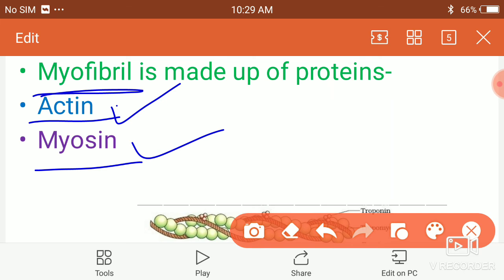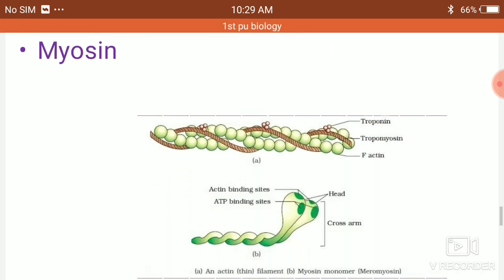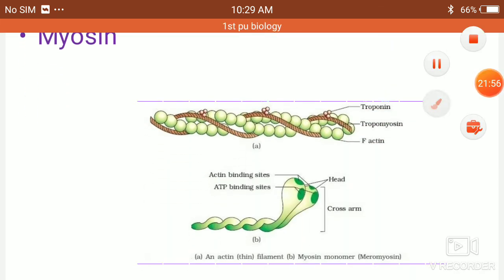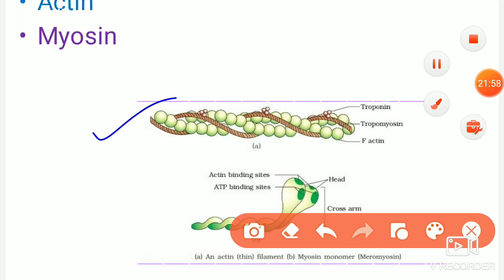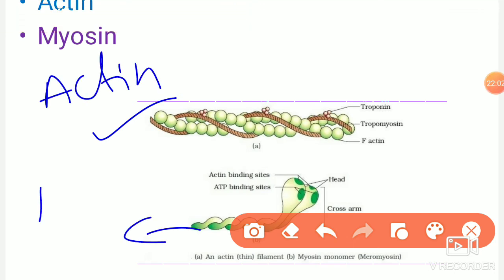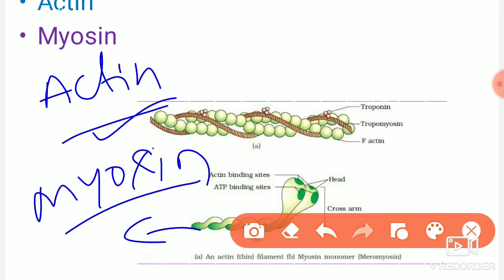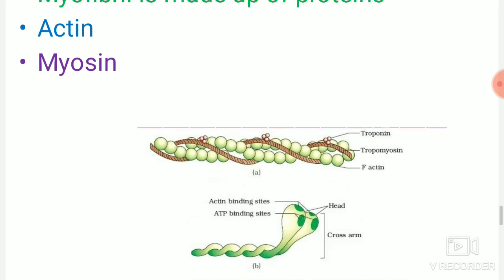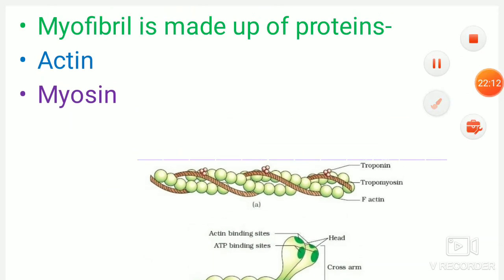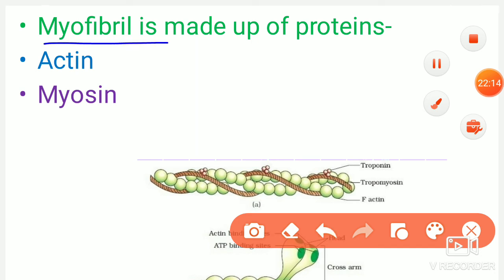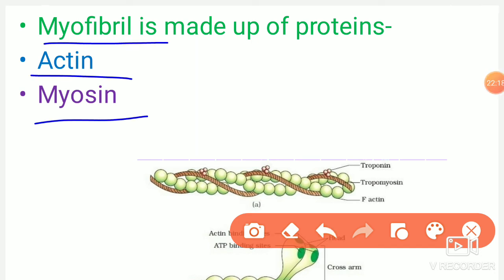You can see here, this is the actin protein and this is the myosin protein.